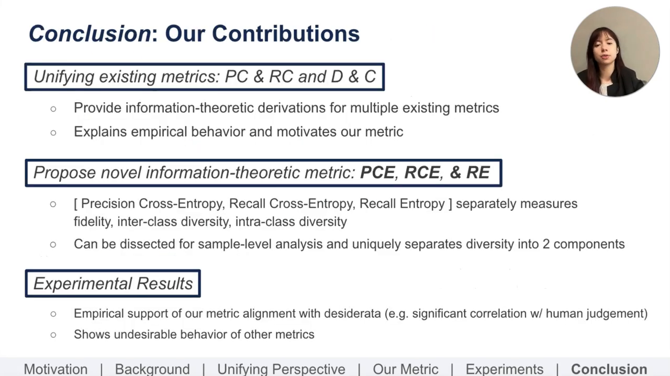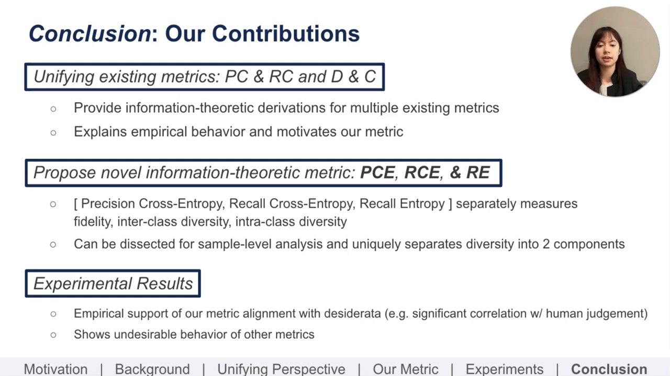We conclude with our contributions, which are first, unifying existing metrics, precision coverage and recall coverage, and density and coverage. For these metrics, we provide information-theoretic derivations, which help explain their empirical behavior and motivate our metric. Second, we propose novel information-theoretic metrics, precision cross entropy, recall cross entropy, and recall entropy, which separately measure fidelity, interclass diversity, and intraclass diversity, respectively.